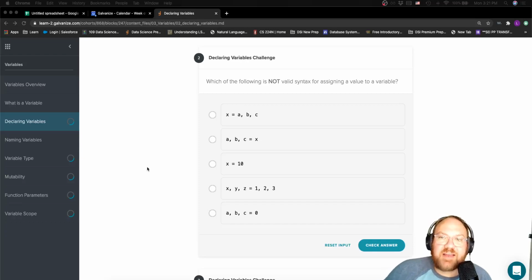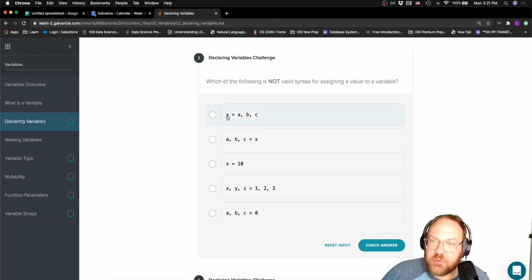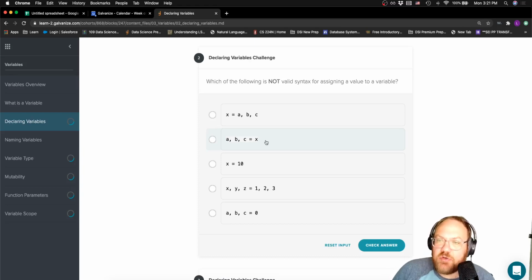We're working on the second and third challenges on the declaring variables lesson. Question number 2 asks, which of the following is not valid syntax for assigning a value to a variable? Here we have x equals a, comma b, comma c. This one looks maybe a little bit suspect, but we'll come back to it. A, B, C equals X. This could be valid if X was a tuple with 3 items in it. So this could be valid.